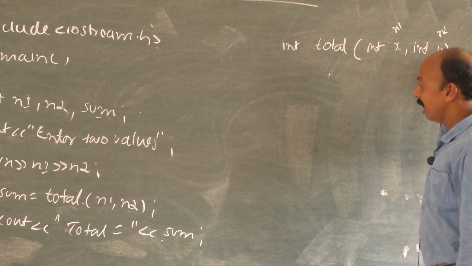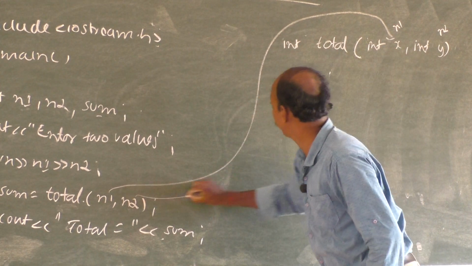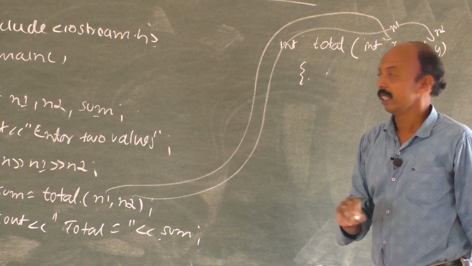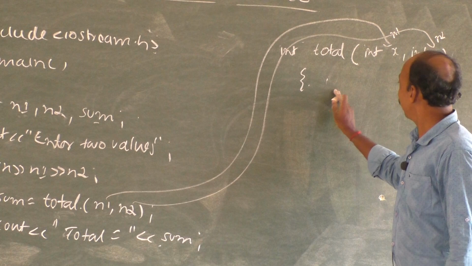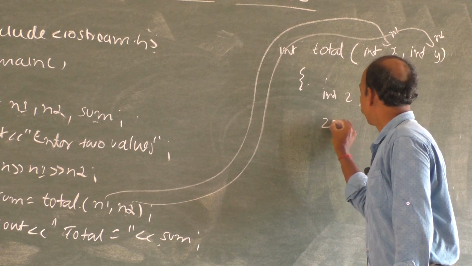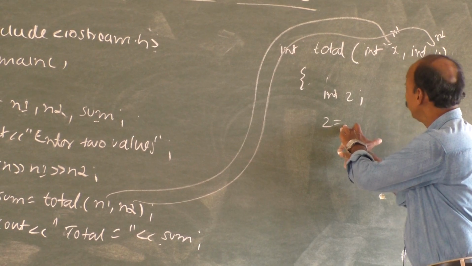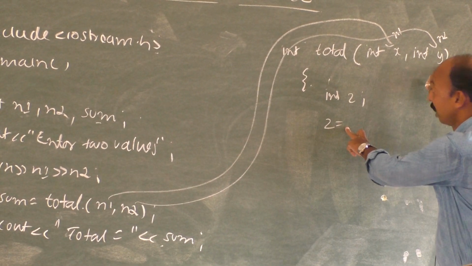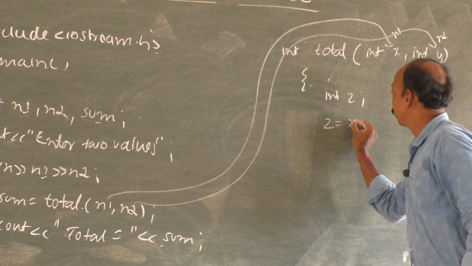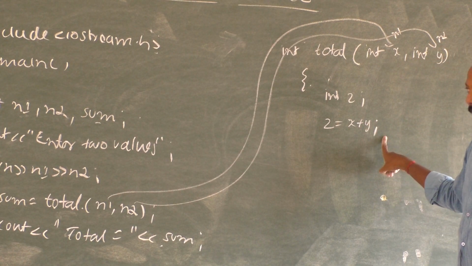If you write x and y, what happens? Now the value of n1 will be given to x and the value of n2 will be given to y. Then for local variable declaration, if at all required, we can write int z. Then z is equal to, we have to add those two values. So we are not going to write n1 plus n2, because we have written it as x and y. We need to use these variables only. So we shall write z is equal to x plus y. Only one statement for the calculation purpose.